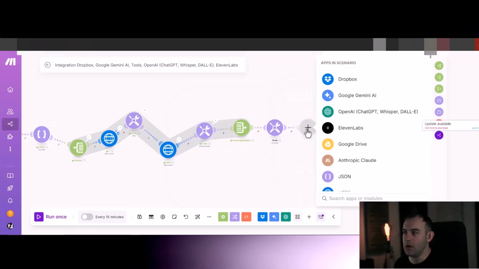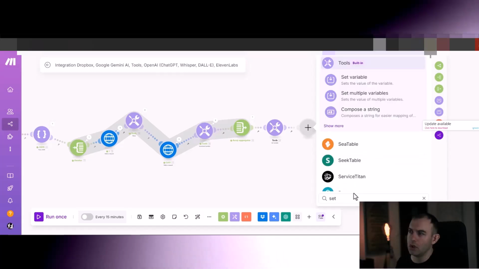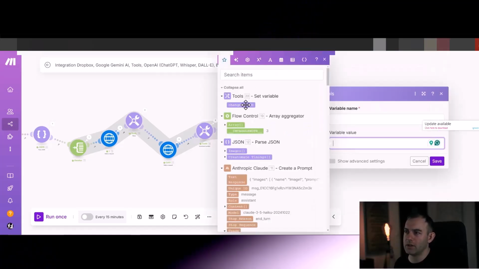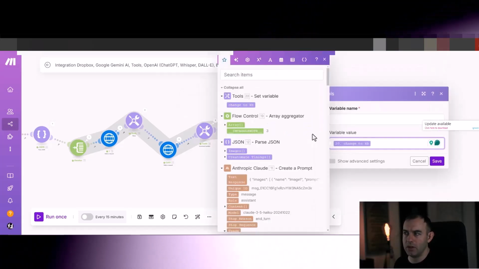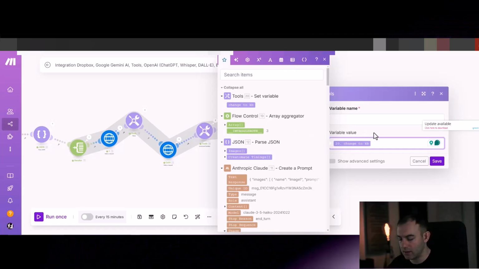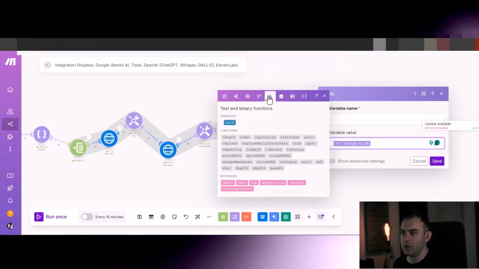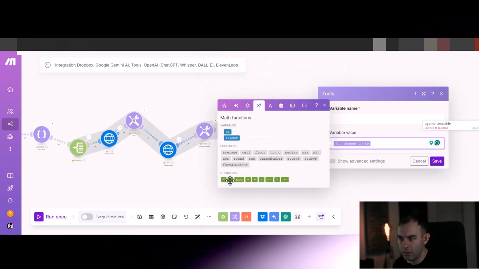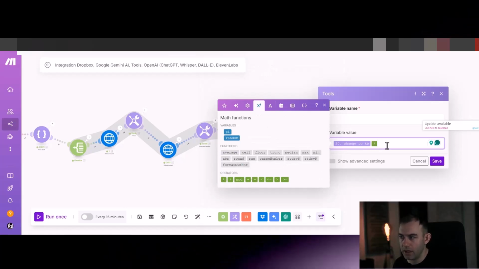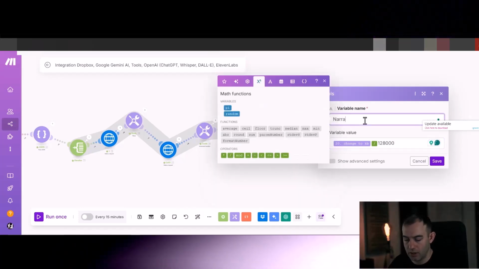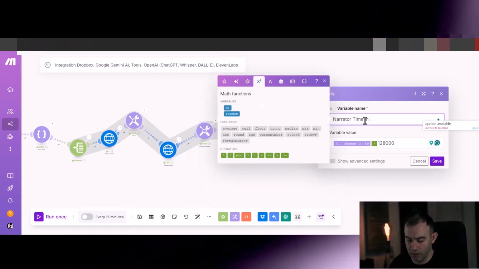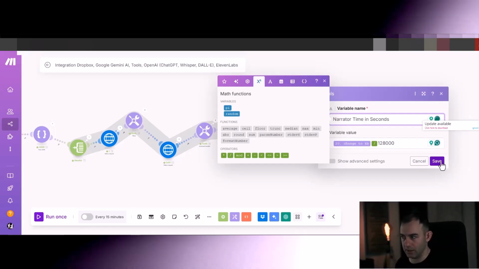Now, if you want to know how long it is in seconds, what you want to do is take that information and divide it, using the division operator function, by 128, and this is now the rate time in seconds. Hit save.